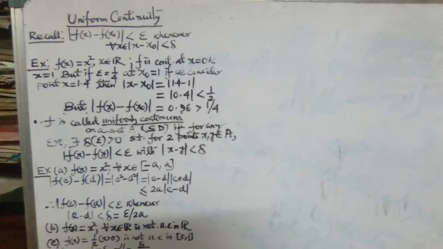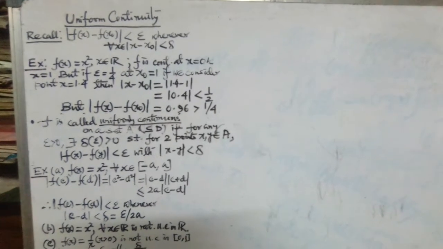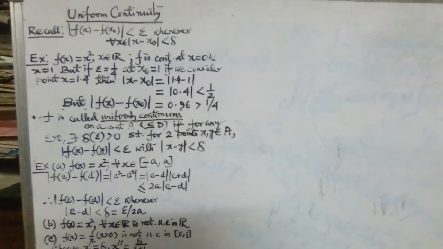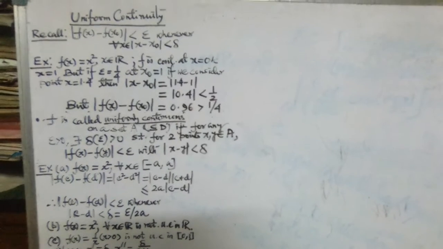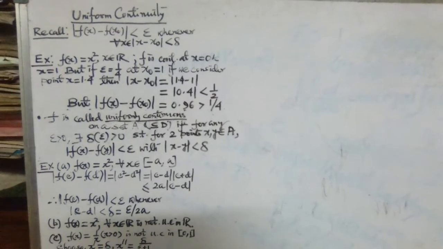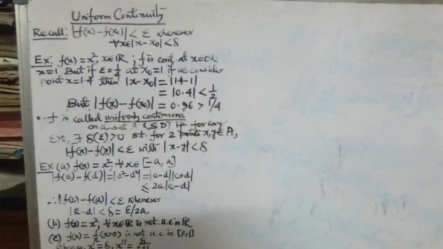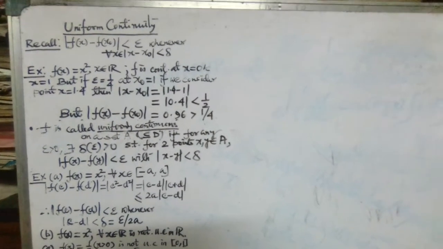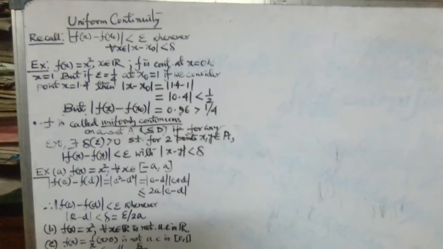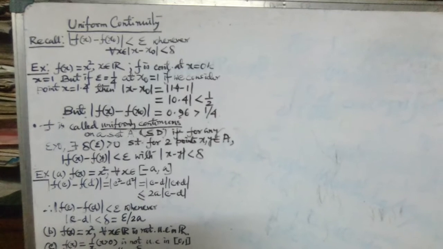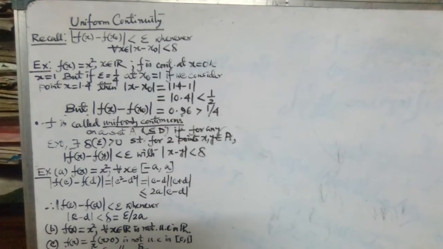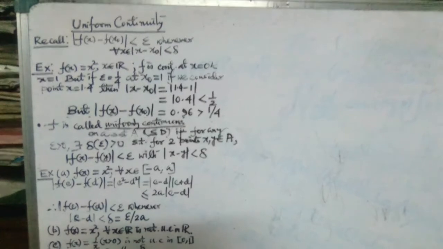Then we can write that mod f(x) minus f(x naught) is less than epsilon for all x belonging to the set where mod x minus x naught is less than delta. That means f will be continuous at some point x naught if there exists some delta for which the difference f(x) minus f(x naught) is smaller than epsilon.